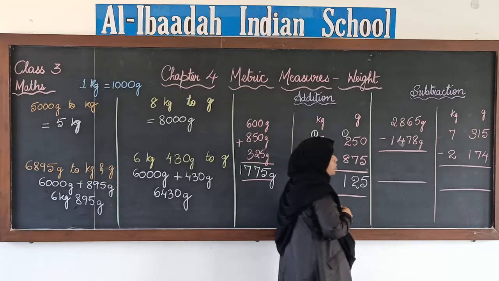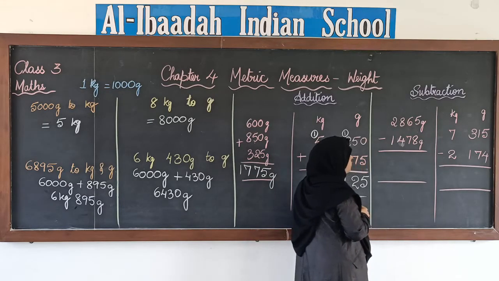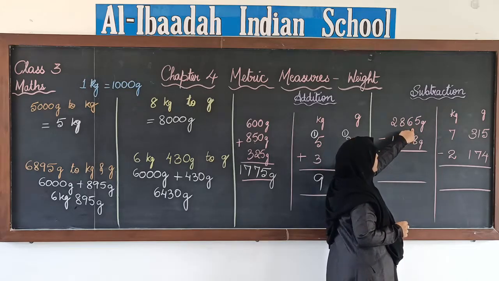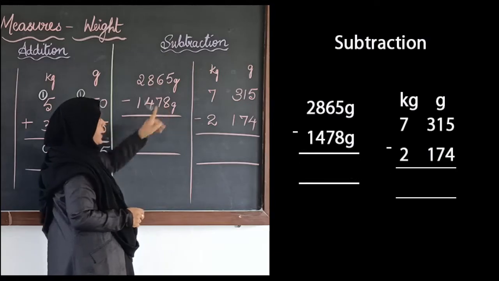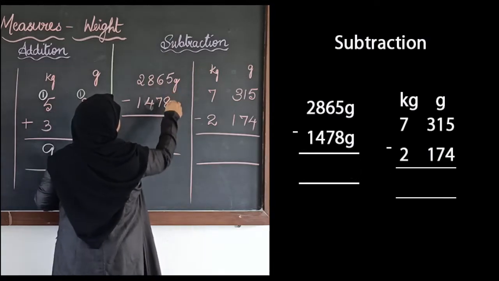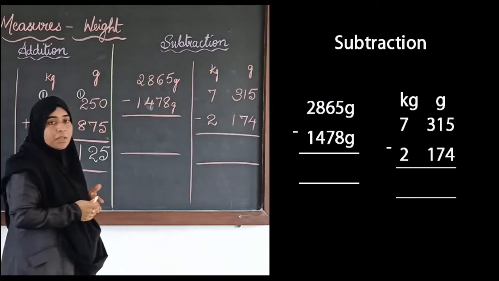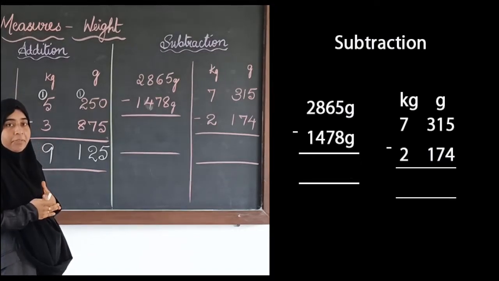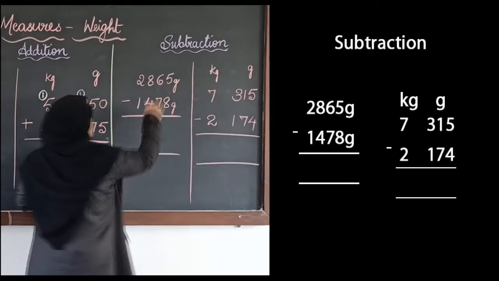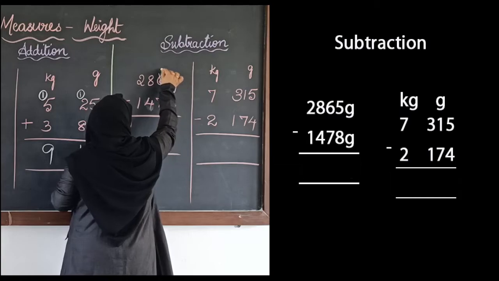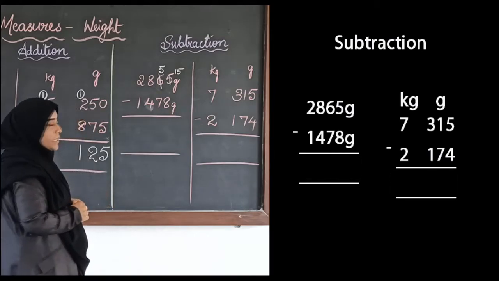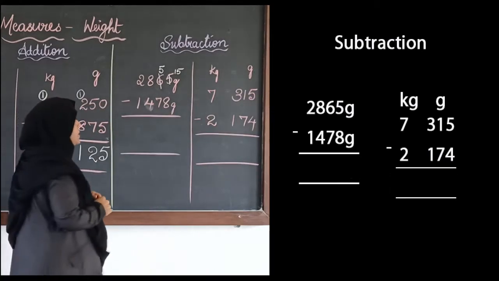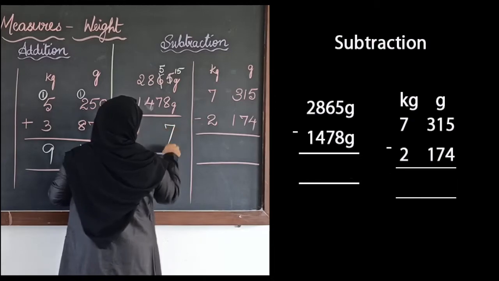Same way the subtraction also. We will do the subtraction of 2865 grams minus 1478. First we will subtract 5 minus 8. Is it possible? Can we subtract 8 from 5? No. So what we will do? We will borrow from here. So here remains 5 and here it will be 15. Now 15 minus 8 is 7.